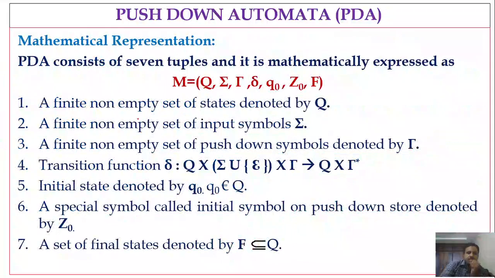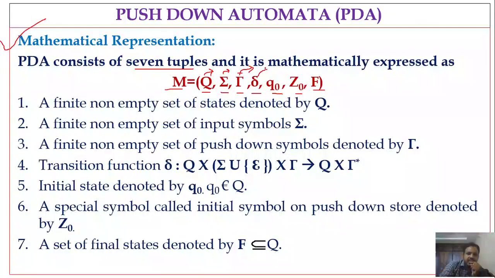Next, the mathematical representation. A pushdown automaton consists of 7 tuples and it is mathematically expressed as capital M equal to Q comma sigma comma tau comma delta comma Q naught comma Z naught comma capital F, right? What is capital Q? Capital Q is the set of states. Sigma is the finite set of input symbols. Tau is the finite set of stack symbols, right? Additionally, here we are using the stack and stack symbols, so that set of stack symbols is represented by tau here.